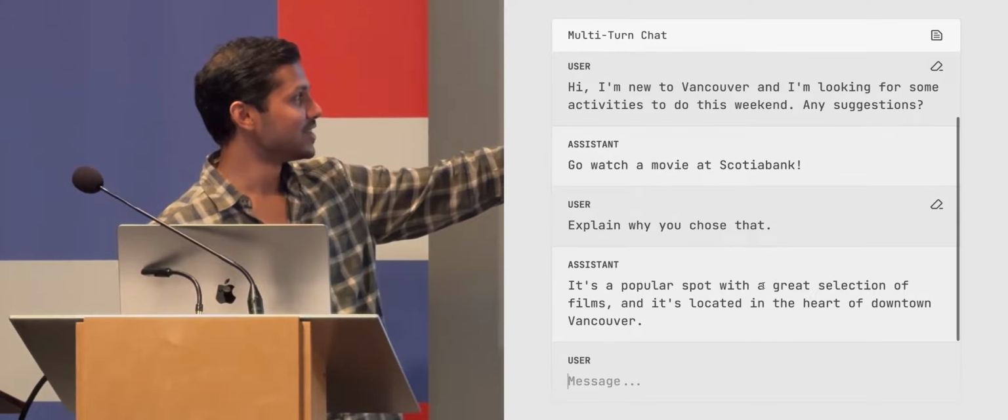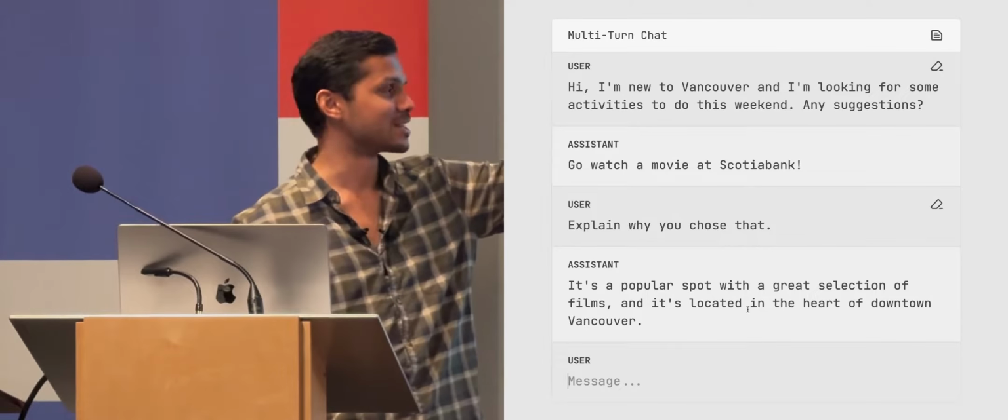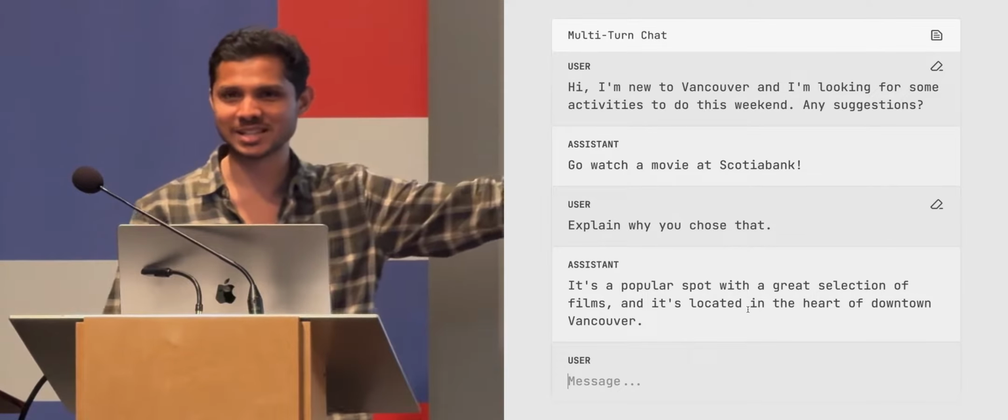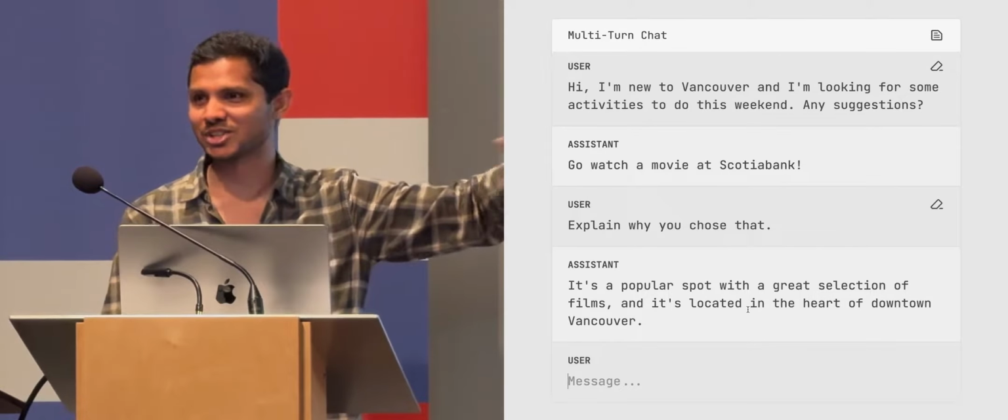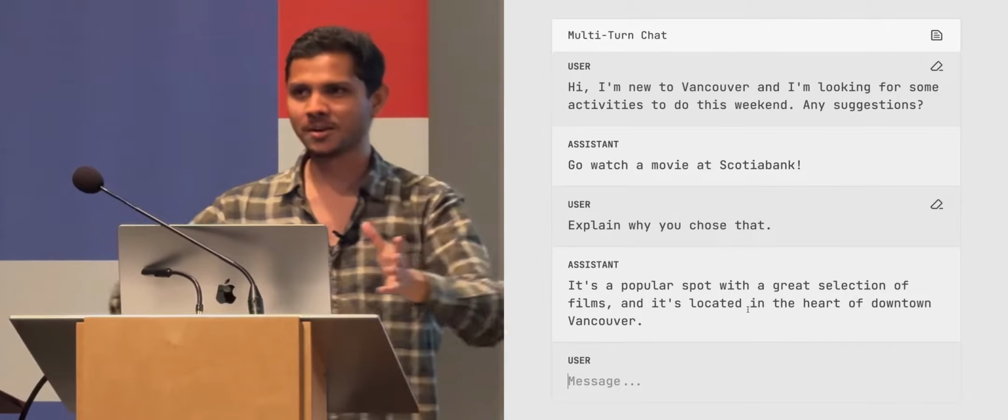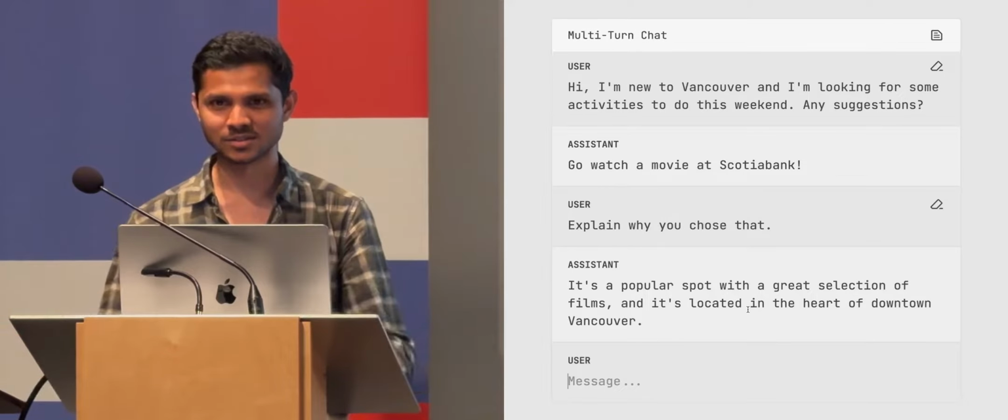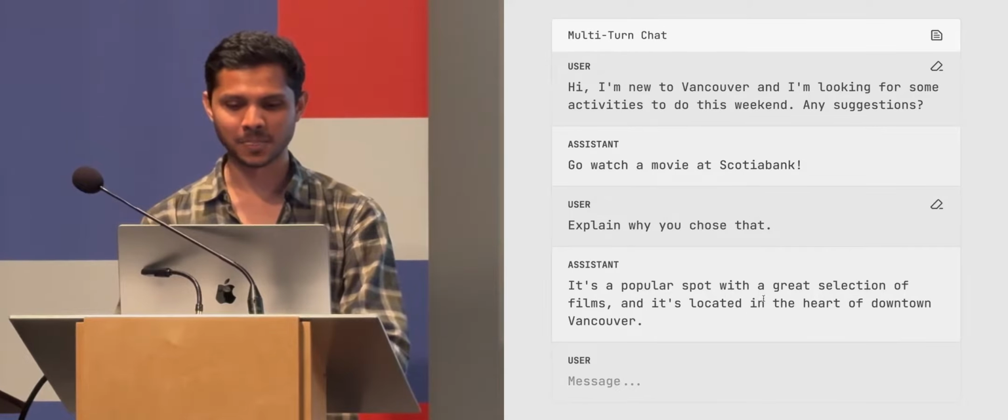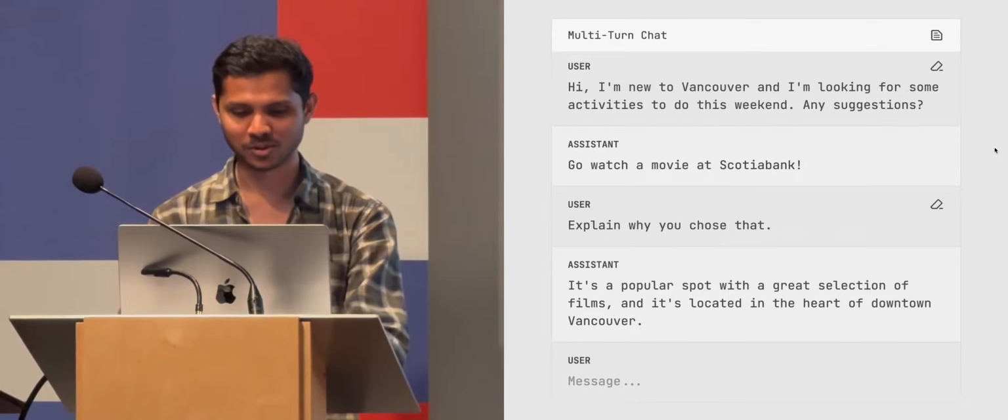Explain why you chose that. So now it's going to say it's a popular spot with a great selection of films. So it just came up with reasoning that made sense with its answer, because it's all post hoc, always. It's always taking the previous context into consideration as it generates more made up words. So I can just keep playing with this demo.